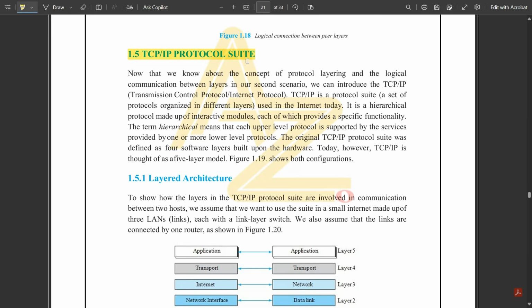TCP/IP protocol suite. We have a lot of things to discuss in this TCP/IP protocol suite. What do you mean by this suite? And its layered architecture, which is a five-layer architecture. It consists of five layers, and encapsulation and decapsulation of data packets would be happening in these five layers with respect to switches and routers. So how it is getting interconnected to each other with the help of the networks, internet, everything we are going to be seeing in this video. So please stay tuned till the end of this video.